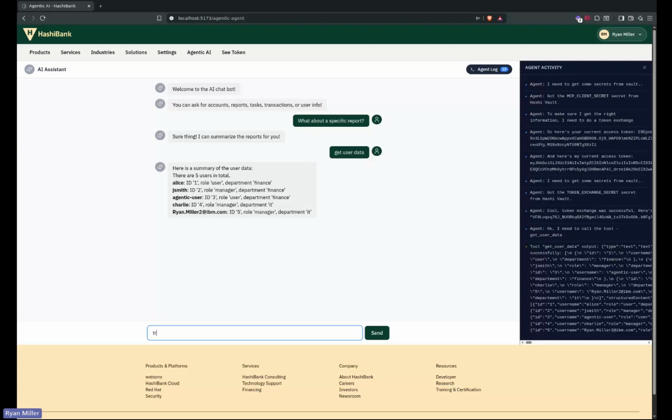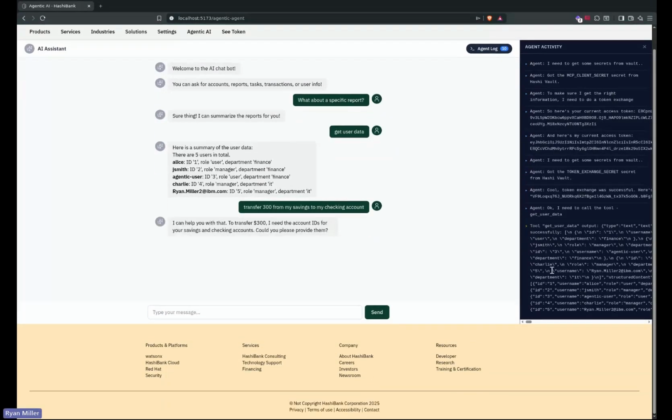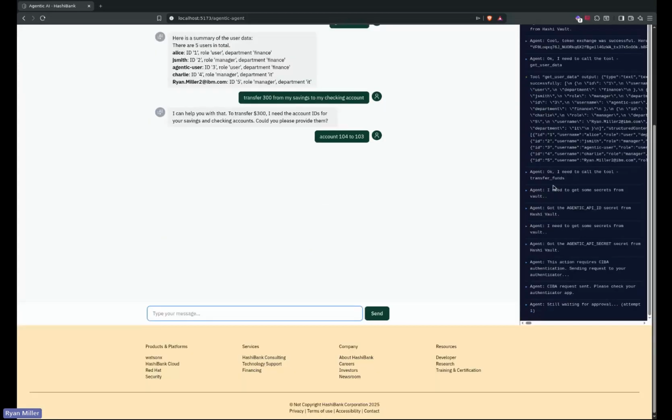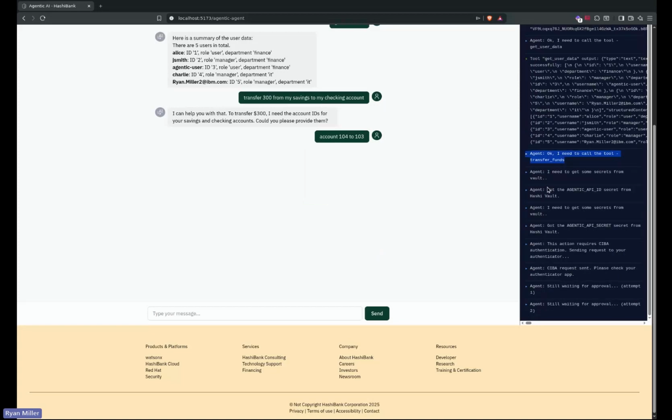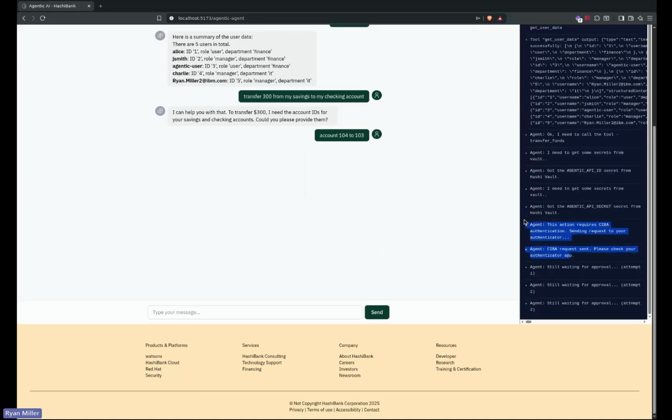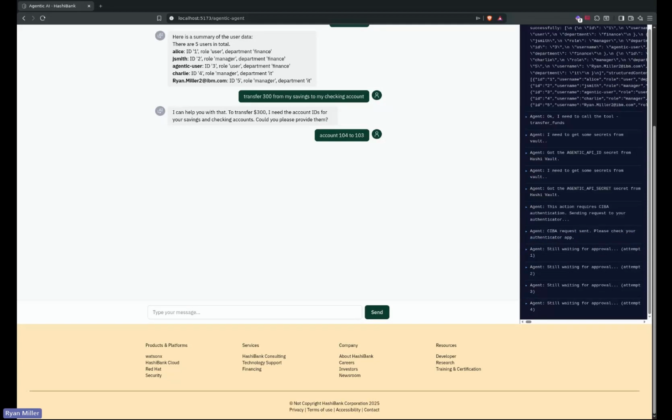But the point here is if I say transfer 300 from my savings to my checking accounts, the agent probably wants to make sure that I am who I say I am before they actually trigger the flow. So if I send this, then it's going to tell me, okay, it needs the account ID. So I'm going to say account 104 to 103, and then boom, all this other stuff starts kicking off. So it recognizes it needs to call the tool, it needs to get more secrets from Vault, and now it's sent a request to my authenticator, and it's waiting for my approval, which is on my actual work phone, so I'm not going to show that.